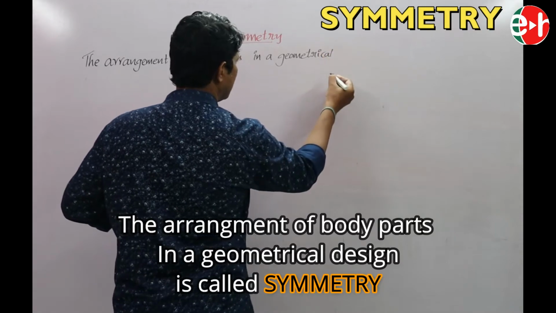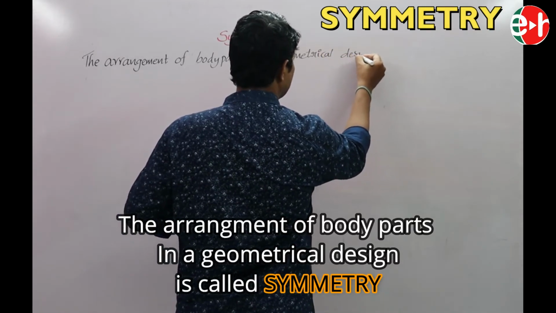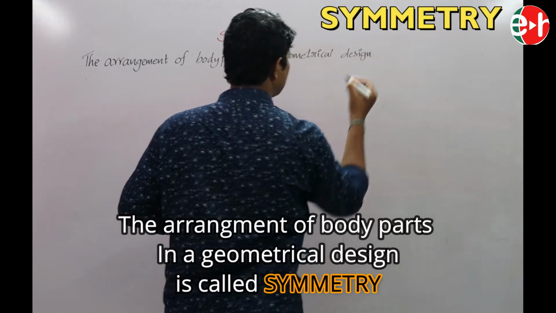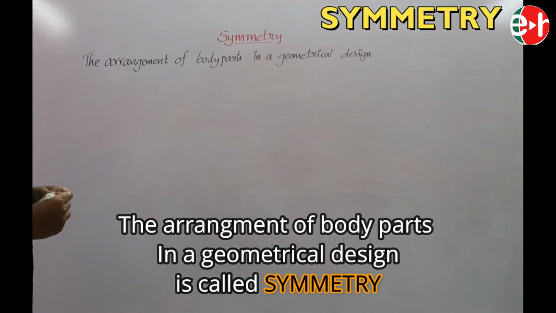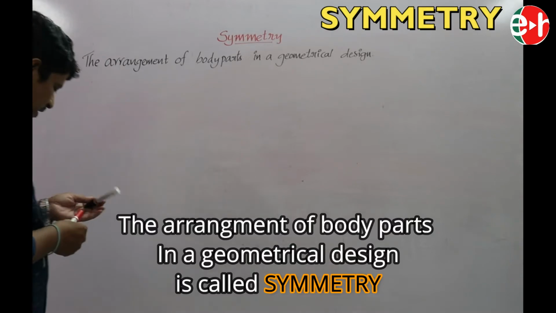The arrangement of body parts in a geometrical design is called symmetry.